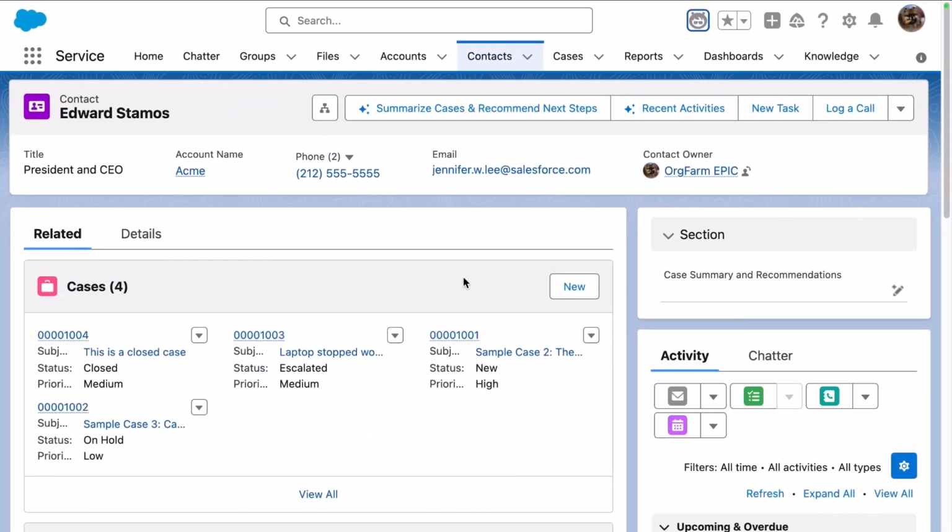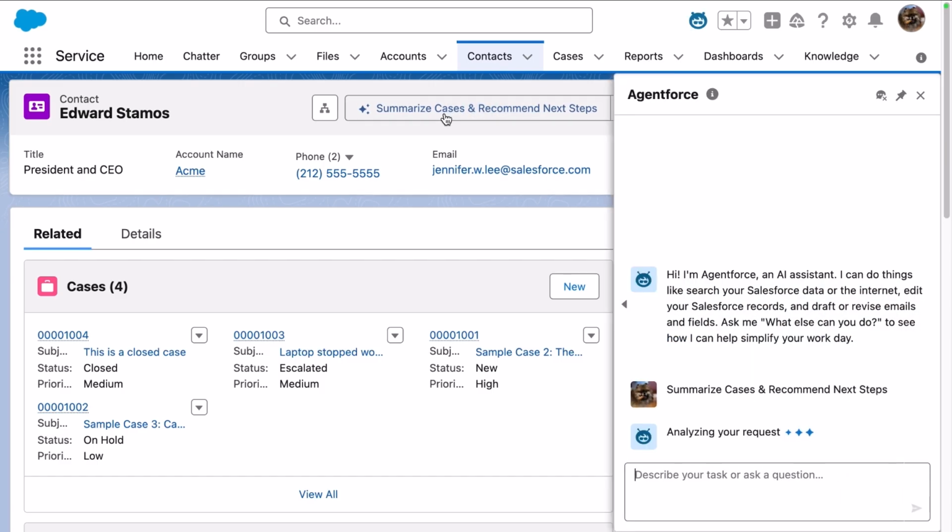Imagine you're a sales rep preparing for a meeting with a customer. You're on their contact record and you see that they have open cases. You don't have time to read through each individual case, but you wanted a quick summary of all the open cases and any recommended next steps to resolve them. All you have to do is click on this AI-powered quick action marked with the sparkles.